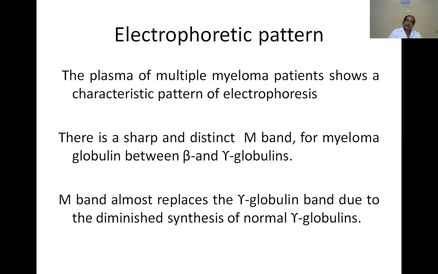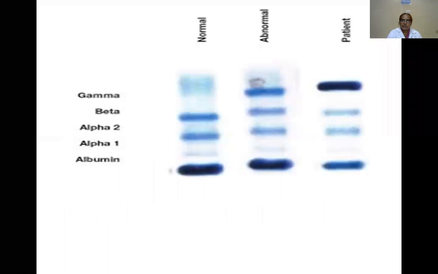How can you identify multiple myeloma? What tests are available? One is the electrophoretic pattern, using plasma and urine, so we require two samples: plasma and urine. The electrophoretic pattern shows characteristic features in multiple myeloma patients when we run the plasma electrophoresis.